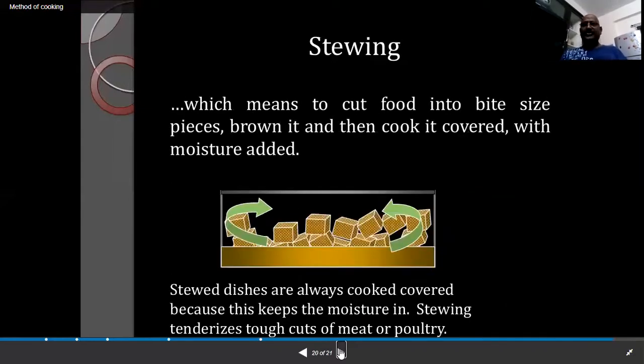Another method is known as stewing. What is stewing? It means to cut food into small bite-sized pieces, brown it, and then cook it covered with moisture added. Stewed dishes are always cooked covered because this keeps the moisture in. Stewing tenderizes tough cuts of meat or poultry. Beef stew, chicken stew, pork stew, vegetable stew, all these stews.